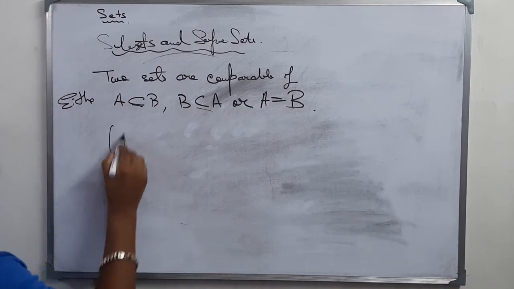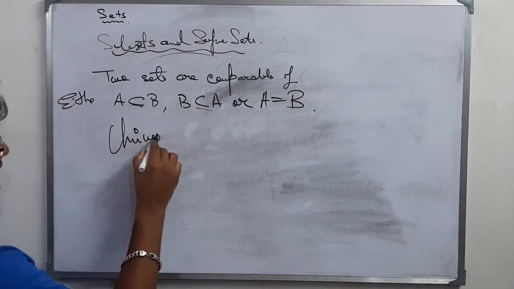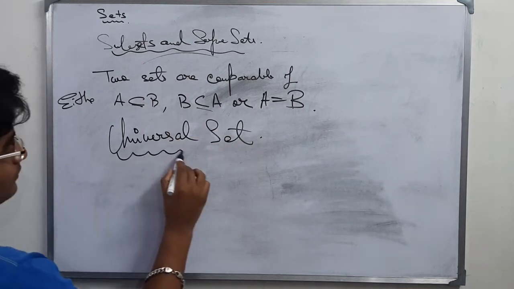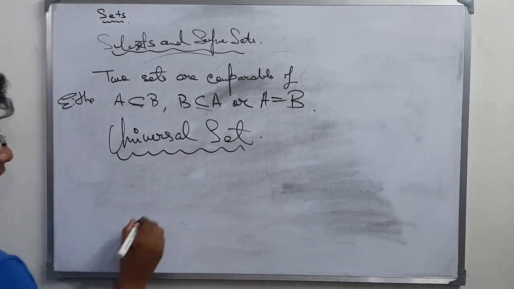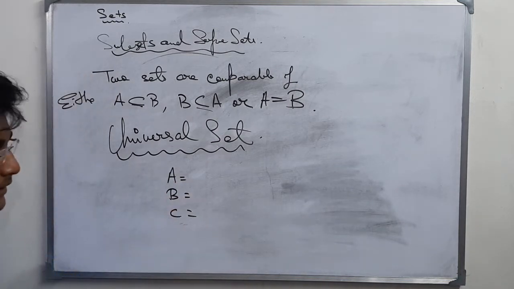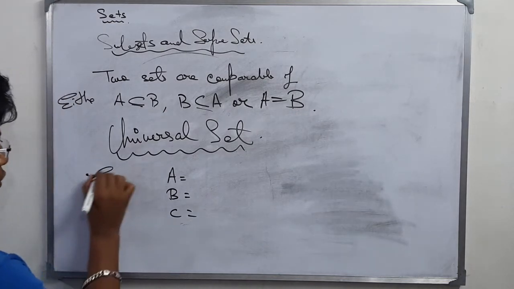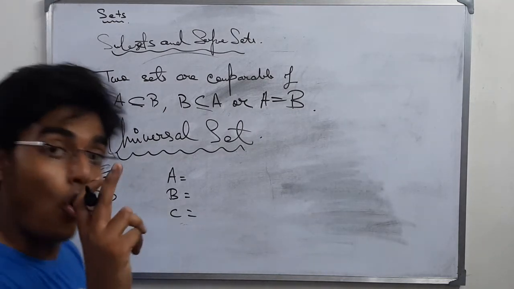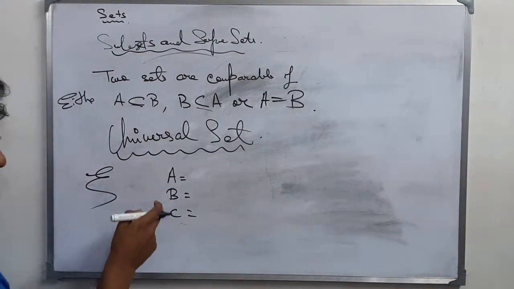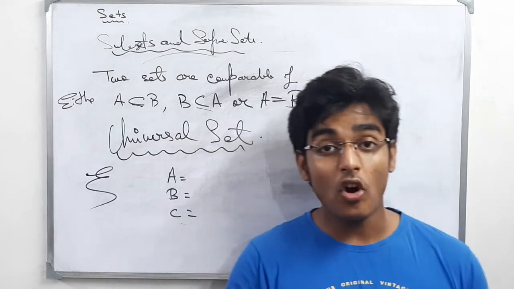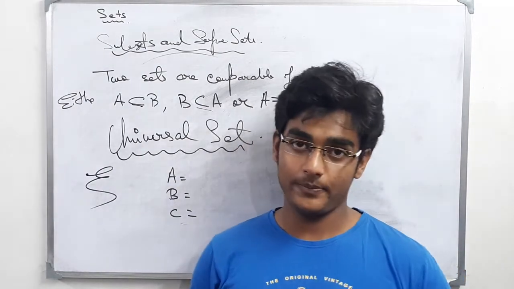Now what is a universal set? Say you have three sets. A is a set, B is a set, C is a set. If you have one more set such that this set contains all the elements of set A, set B and set C, then this particular set is called the universal set.